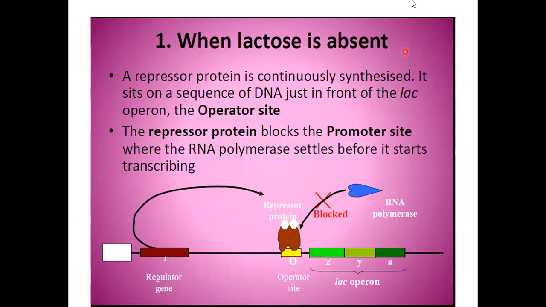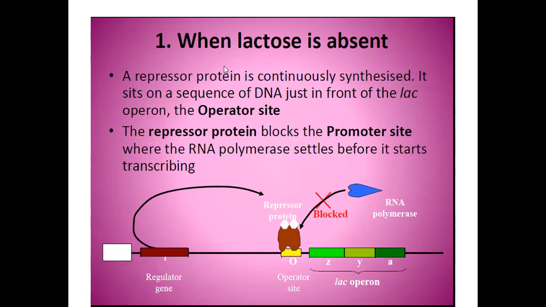So the first situation that we are going to talk about is in case lactose is absent. If lactose is absent, what is the situation? The regulator gene is synthesizing repressor protein. It will bind to the operator. The process is blocked. So is this part clear to you?